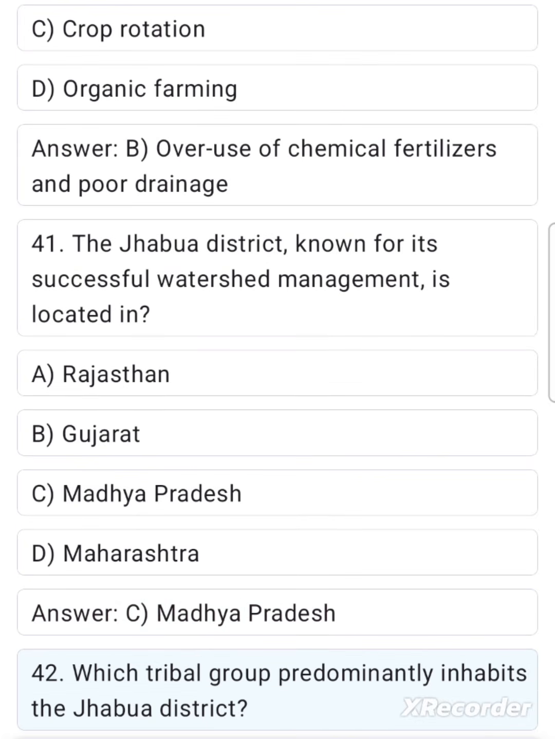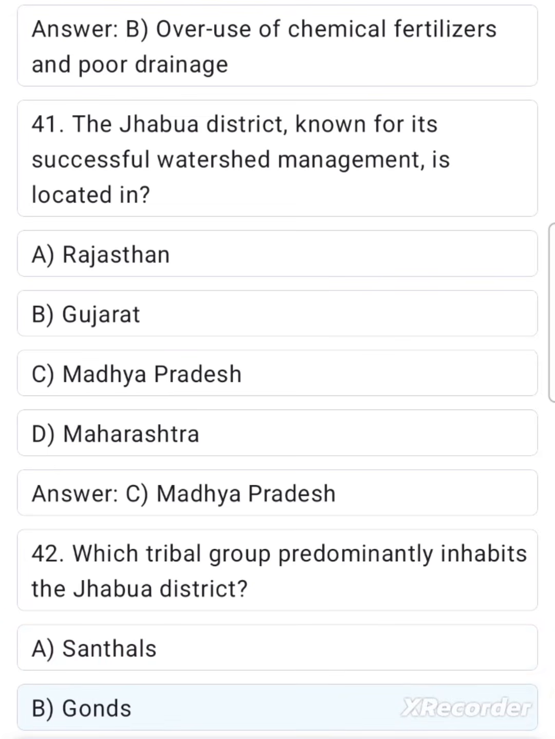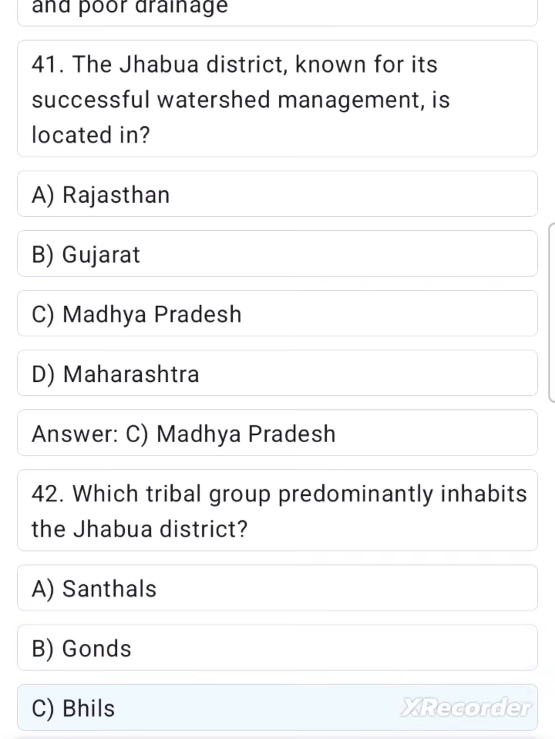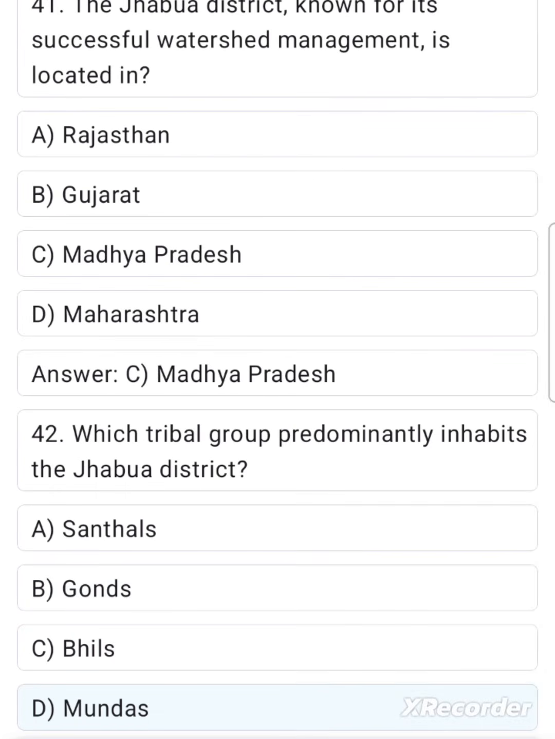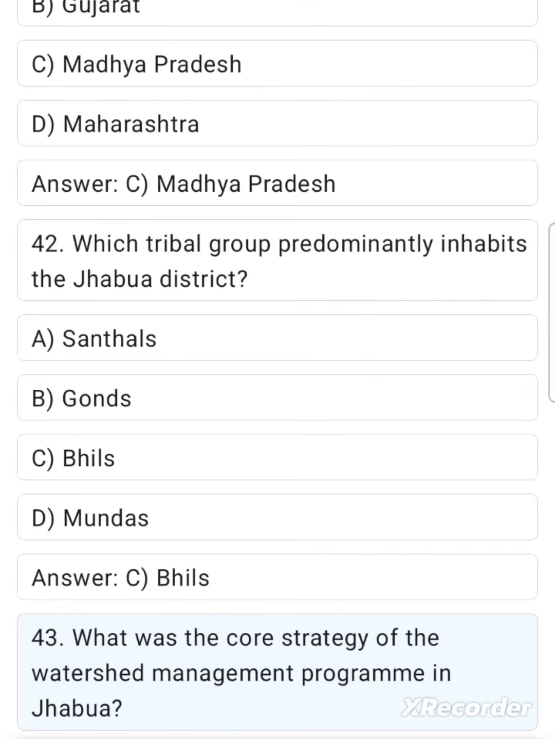42. Which tribal group predominantly inhabits the Jhabua district? A. Santhals. B. Gonds. C. Bhils. D. Mundas. Answer. C. Bhils. 43. What was the core strategy of the watershed management program in Jhabua?